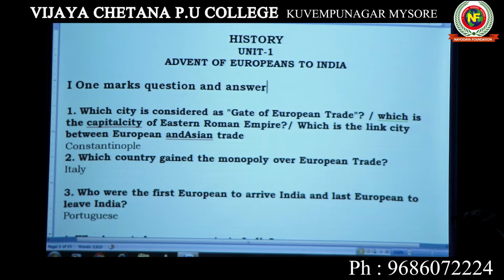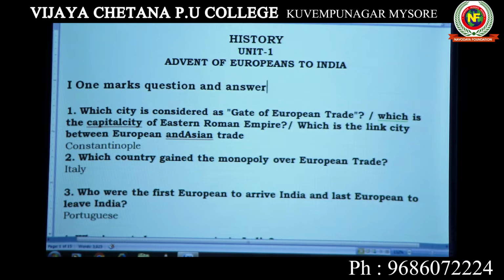It is the Portuguese, because the Portuguese sailor Vasco da Gama discovered the new sea route to India, and the Portuguese were the last to leave India because Goa was liberated in 1961. The British had left India in 1947.